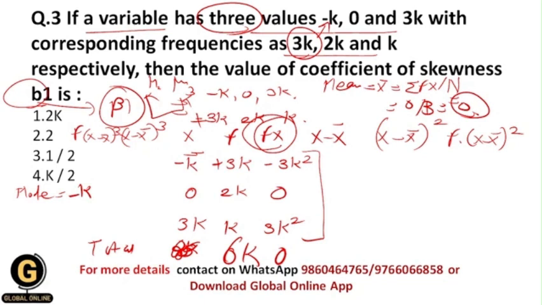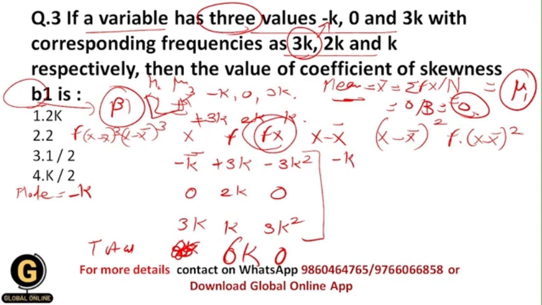So the value of mean, that is 0, is actually your mu1, which is the mean here. After that you need to find out the values of mu2 and mu3, which are actually the moment coefficients. Basically they are called moment coefficients, so don't go in depth on it. So let us find out now the values of x minus x bar.